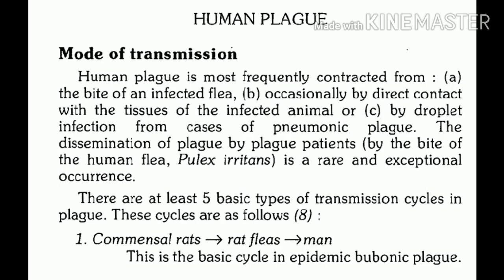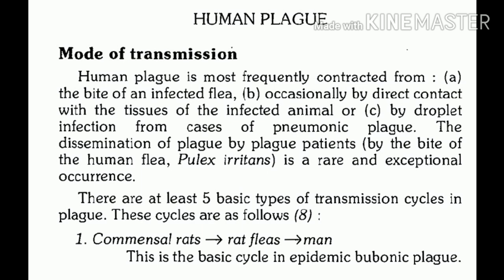Now let's see in detail the mode of transmission of plague. How is plague transmitted? Humans can acquire plague in three different ways. One way is the bite of an infected rat flea.